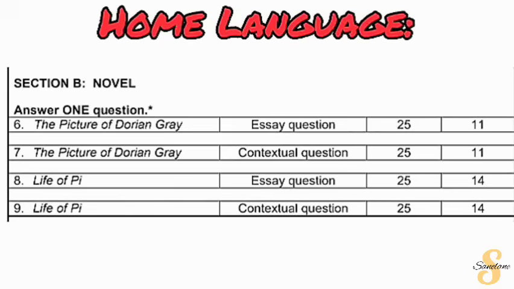In section B, we are looking at a novel. There are going to be 4 questions that are going to come out of the 2 novels that you have focused on, which is The Picture of Dorian Gray or Life of Pi. Most likely you have read only one of these. Now, when you do answer, you are required to answer either an essay question or a contextual question.